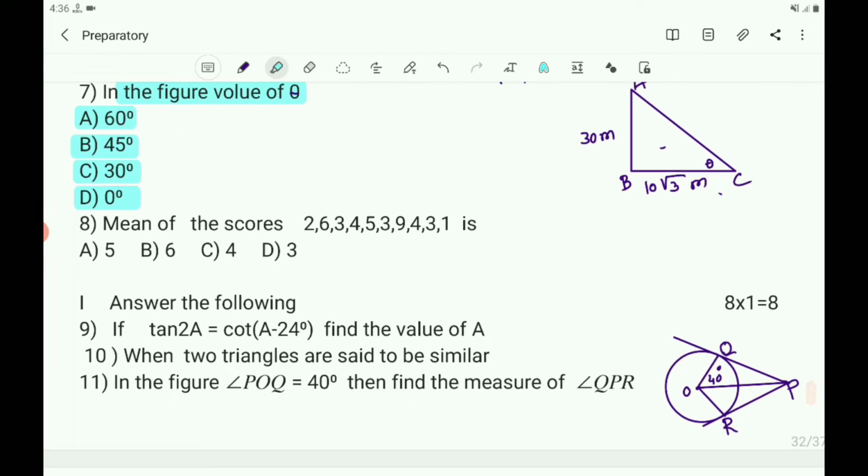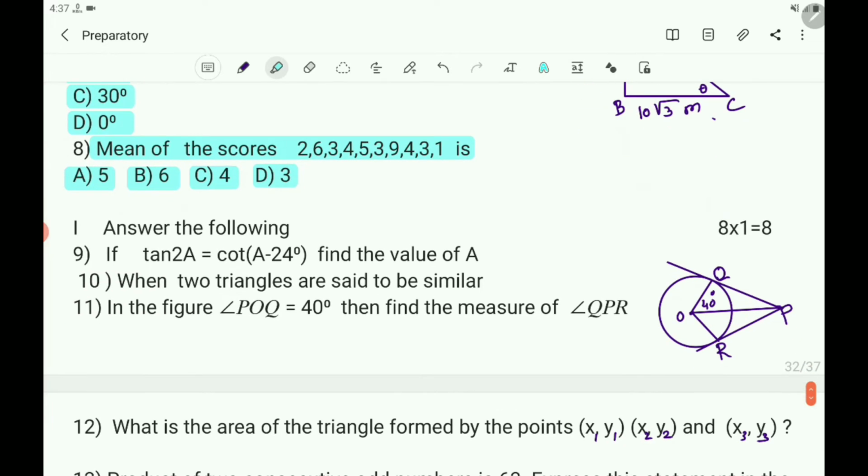Next, question number 8. Mean of the scores 2, 6, 3, 4, 5, 3, 9, 4, 3, 1 is. Options are A 5, B 6, C 4, D 3.